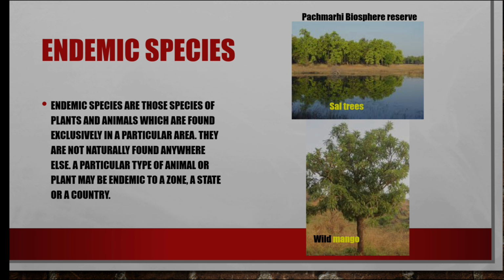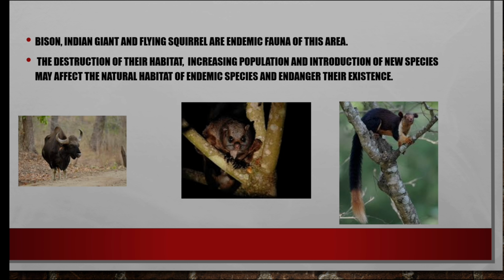In Panchmahi Biosphere Reserve, the endemic flora are sal trees and wild mango, and the fauna are the bison, the flying squirrel and the Indian giant squirrel. What is the reason for their destruction? The destruction of the habitat, increasing population and introduction of new species affect the natural habitat of endemic species and endanger their existence.